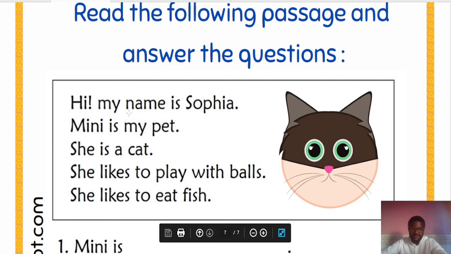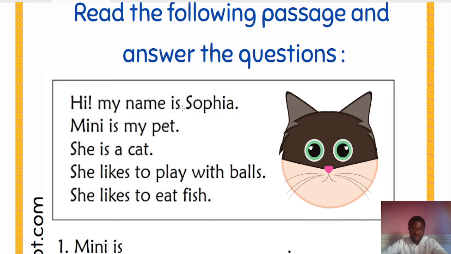See here again, my name is Sophia. We're using verb be as the main verb, is. Minnie is my pet. She is a cat. All these are simple present forms telling us facts, things that are true.